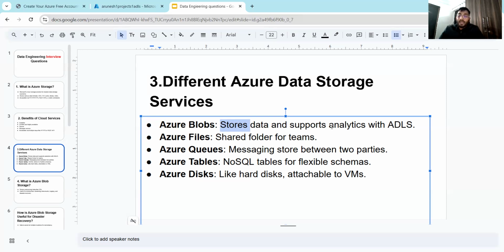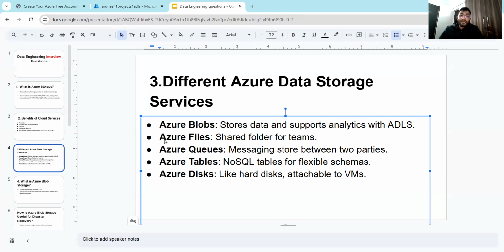It also supports analytics with ADLS. What do I mean by that? ADLS is Azure Data Lake Storage, and it supports analytics. What I mean is, in Azure Blobs you can create one folder inside another folder, and inside that folder we can create another folder, and in that we can create the file, so that every file is structured according to the project. This utility is very, very useful. Data analytics and machine learning engineers, everyone using the cloud mostly uses it.